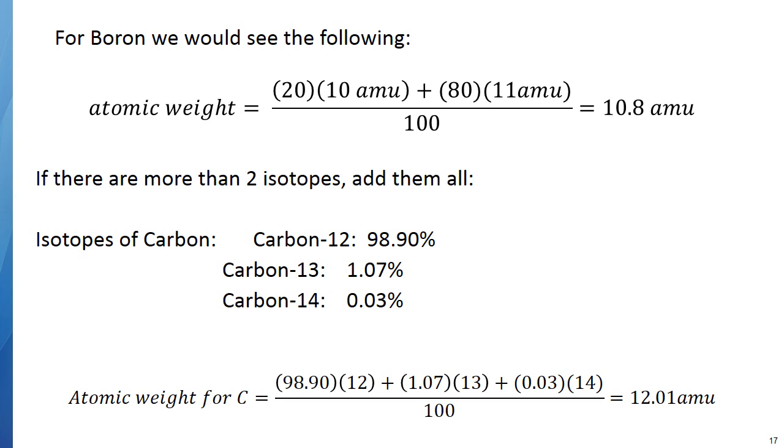But anyway, since 98.9% of carbon weighs 12, we multiply that, and then 1.07 times 13, because only 1.07% weighs 13, and only 0.03% weighs 14. If you add that up and divide by 100, that's where you get the weight 12.01. So just looking at 12.01, if I said, here are my 3 isotopes of carbon, which is the most abundant, you would say, oh, well, the average is so close to 12, it must be 12. So that's, again, the main thing I want you to get out of it.